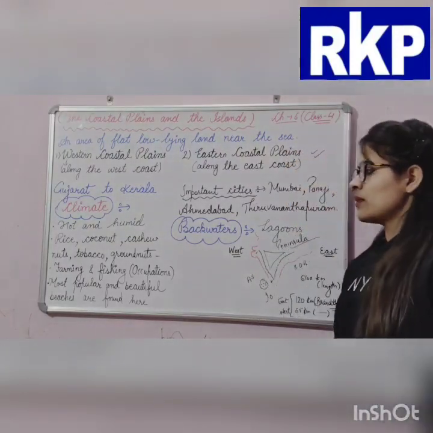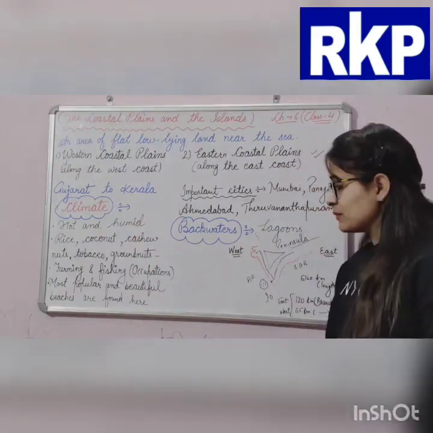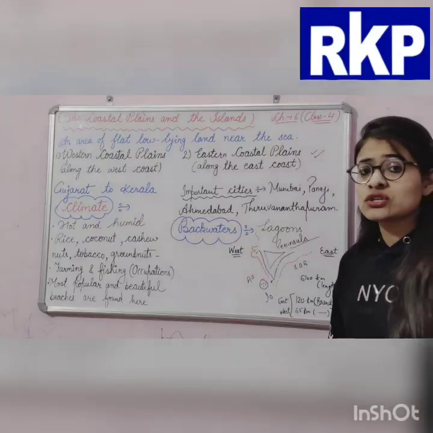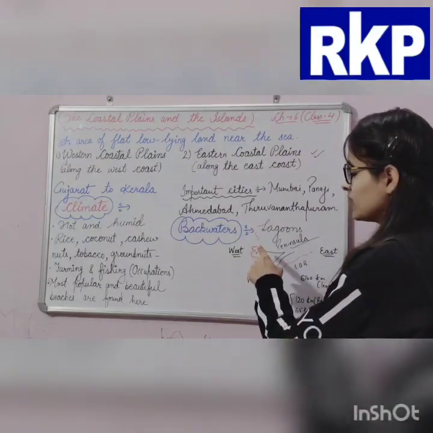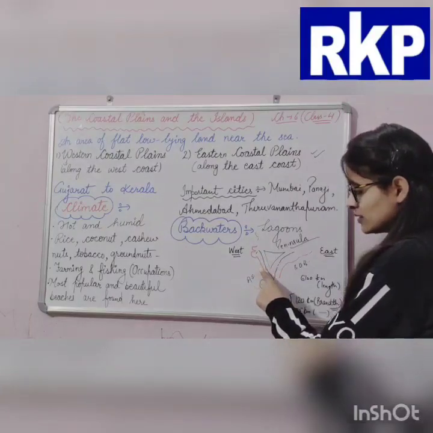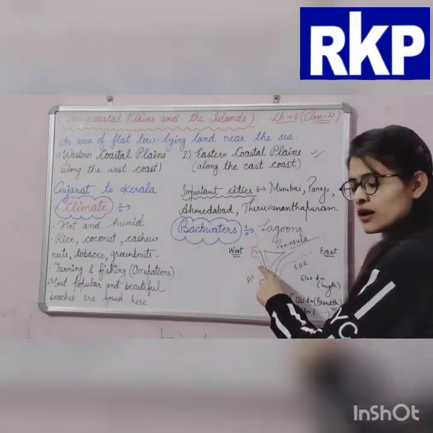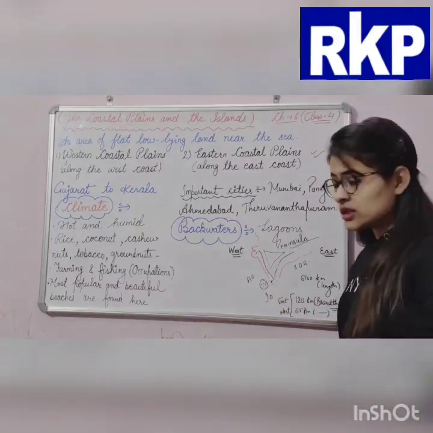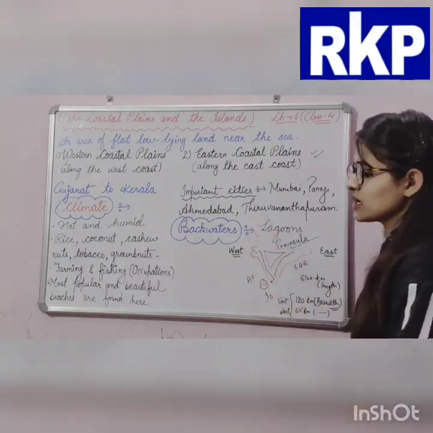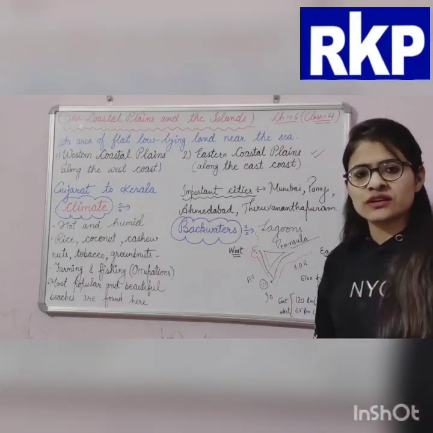Now we are coming to the topic that is climate. What type of climate is found in the western coastal plains? Gujarat, Maharashtra, Karnataka, Goa and Kerala. These are called western coastal plains, which are near the west coast of the sea.